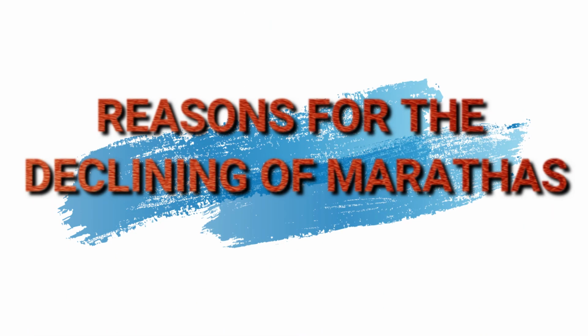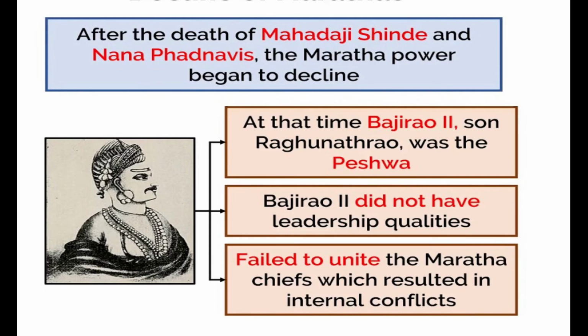So, what were the reasons behind the downfall of the Marathas? They had a large army under their control but failed to effectively control it. They failed to unite under one leader. Their policy of plundering, imposing Chauth and Sardeshmukhi on neighboring areas resulted in loss of support from Rajputs, Jats, Sikhs and other people. They failed to modernize their warfare techniques.